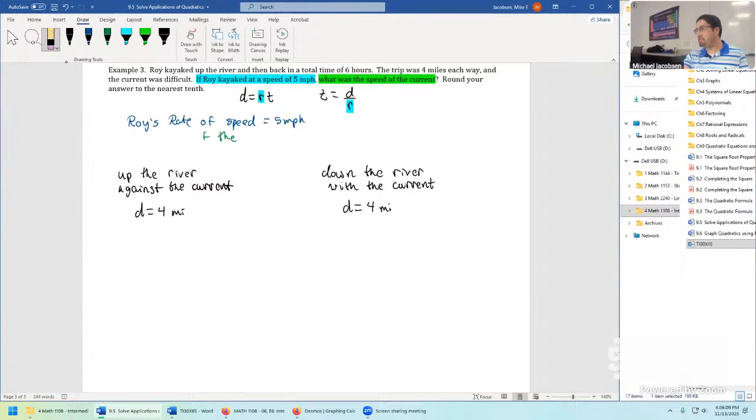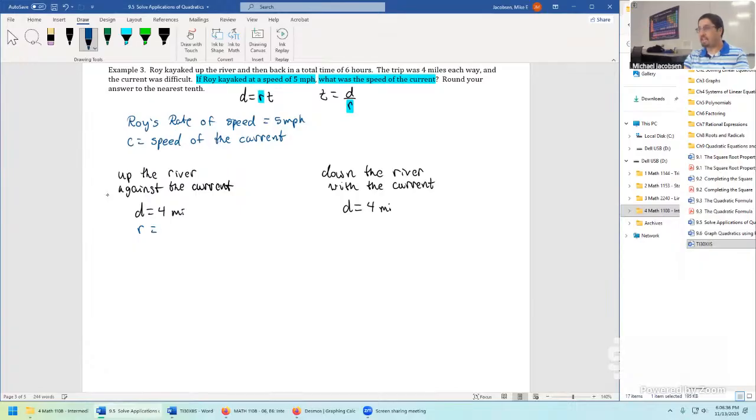Actually, let me change up the color coding here because these are both going to be used in the rate R. I think it makes sense to keep both of these blue actually. So C equals speed of the current.